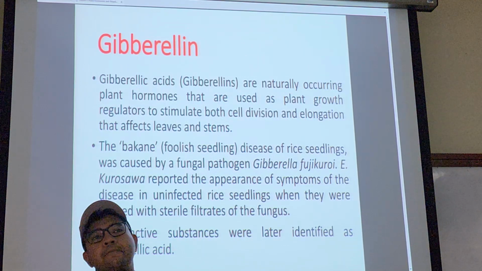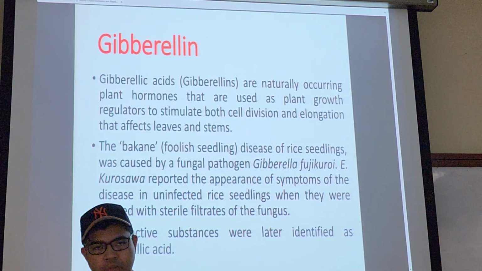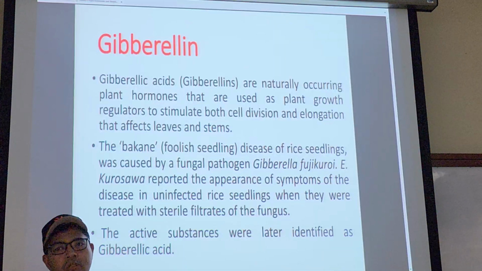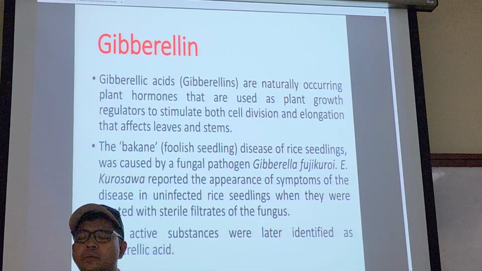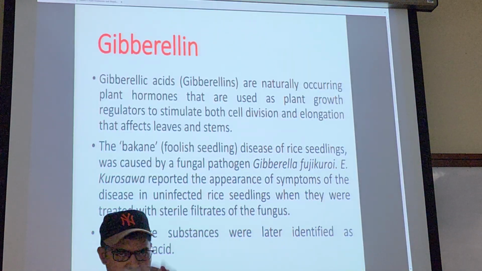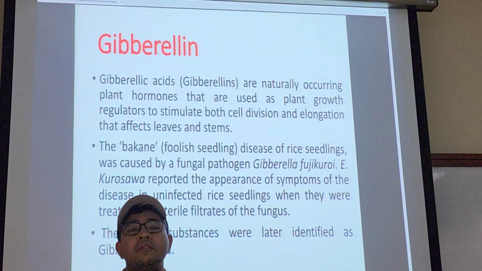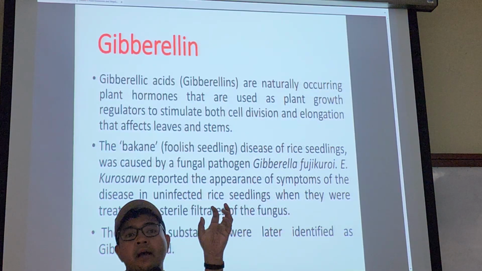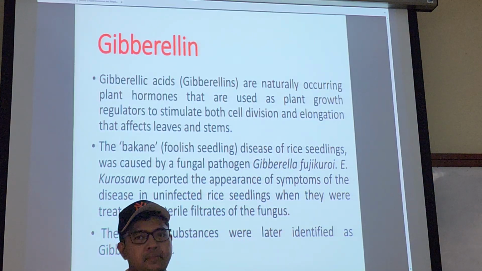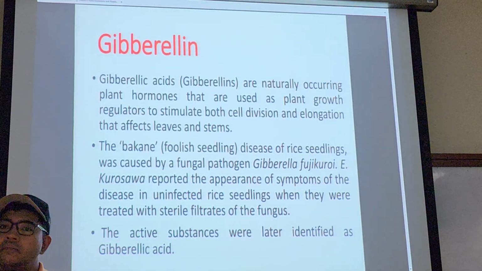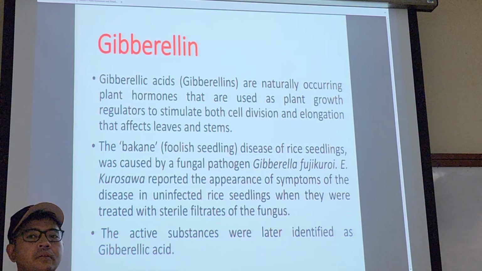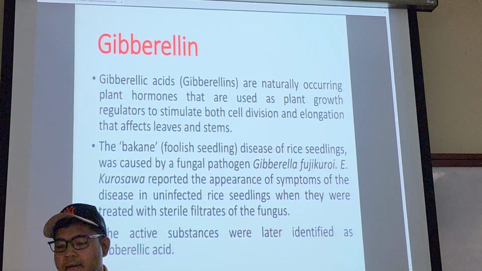So, the second class, which is also important, is GA, gibberellin or gibberellic acid. What's the difference between gibberellin and gibberellic acid? Gibberellin is usually the generic class group of the hormones or growth regulators. Gibberellic acid means the compound now has hydrogen to it. Sometimes it can be in ionized form or non-ionized form, as you have seen earlier. So different forms of it, right?